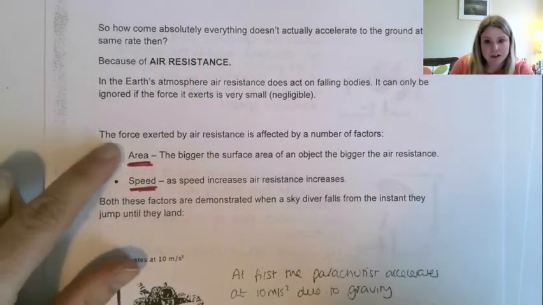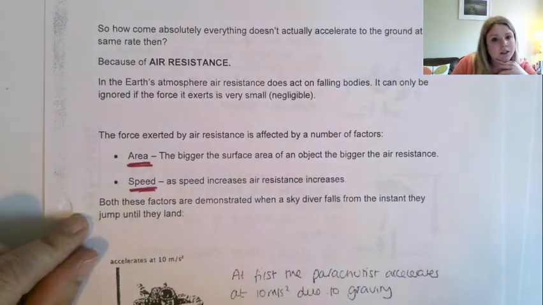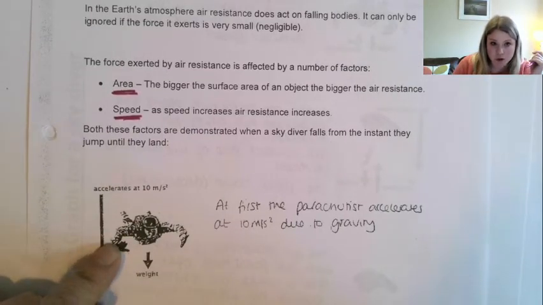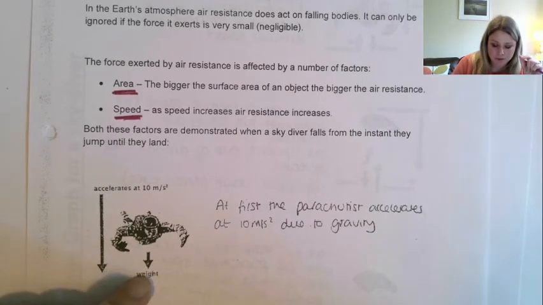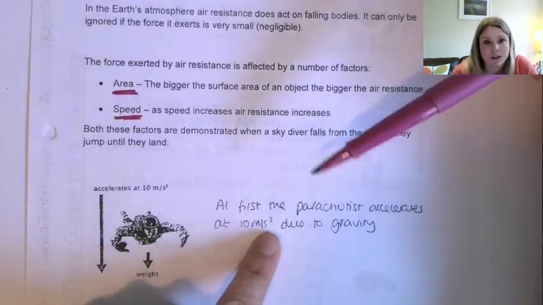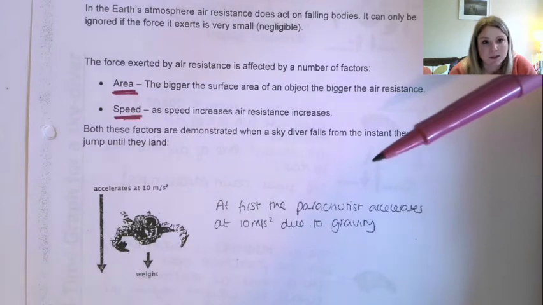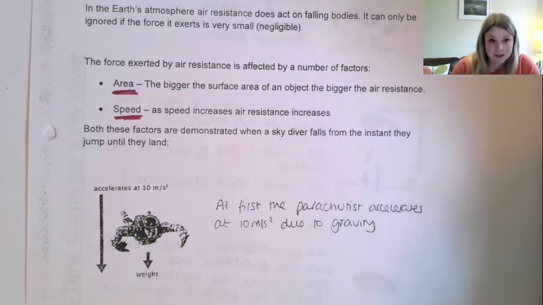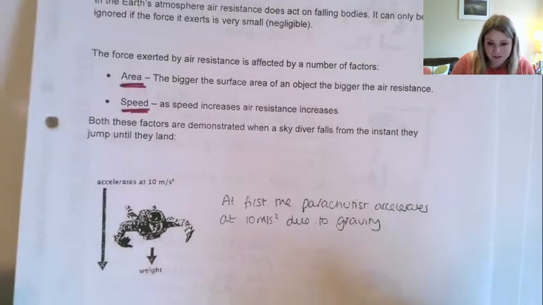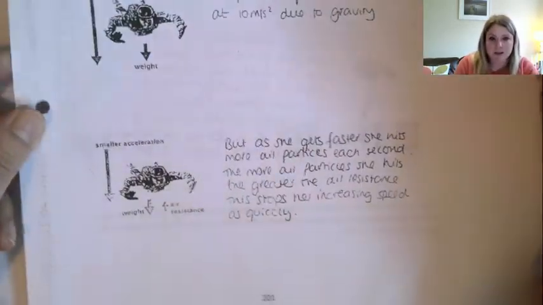But both of these factors, the area and the speed, are demonstrated when a skydiver falls from the instant they jump until they land. So whenever they first jump out of the plane, this split second that they jump out of there, the only force acting is weight. So the resultant force is going to be their weight. So whenever they first jump out, their acceleration is literally just going to be acceleration due to gravity, so 10 meters per second squared. Then, as they start to fall, air resistance does start to act because they're moving through the air.